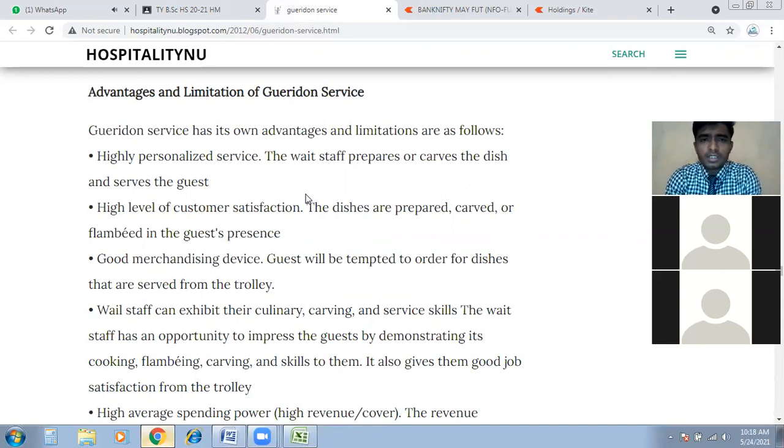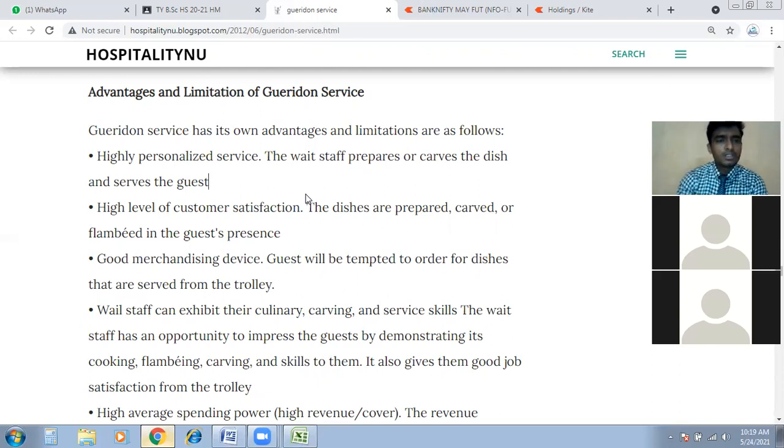The staff will prepare and carve the dish in front of the guest and serve the guest. Understand? What will staff do? Prepare the dish, carve the dish and serve it to the guest. So it is all a performance in front of the guest. Whatever you're making, carving or serving, there is nothing behind the curtain. It is in front of the guest's eyes, so we have to be very careful.